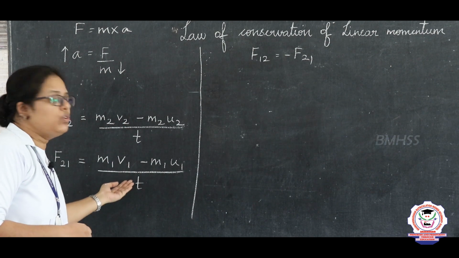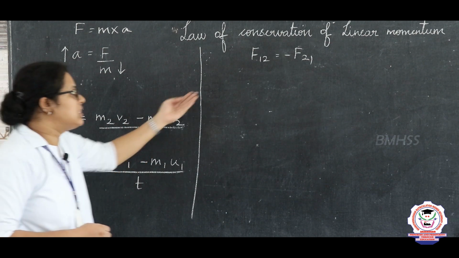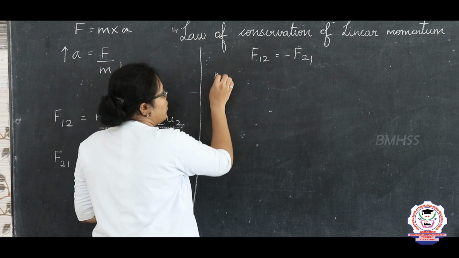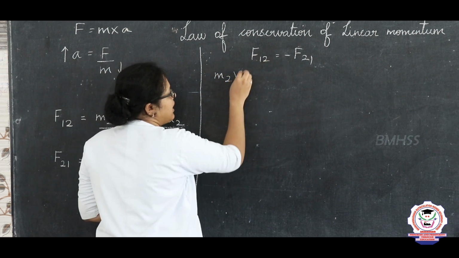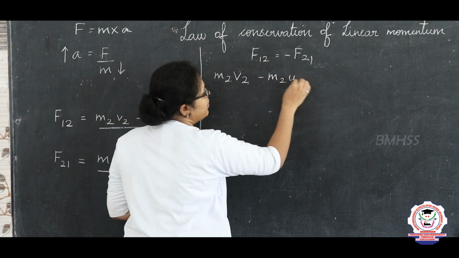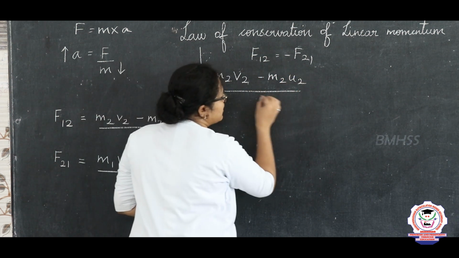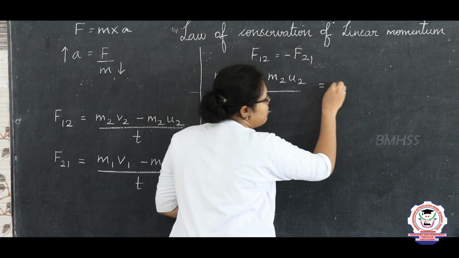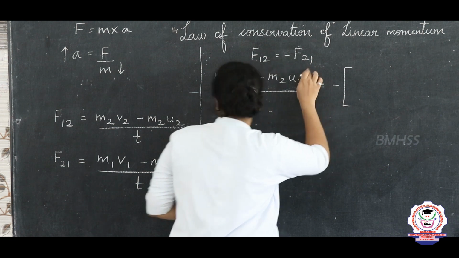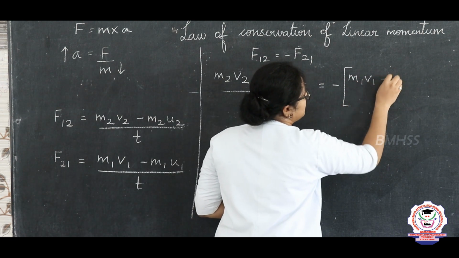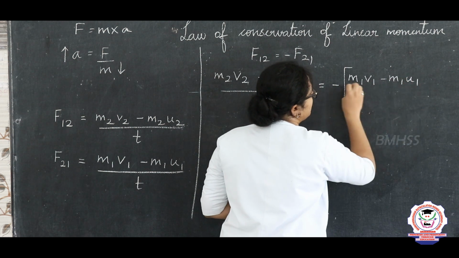Applying these two values of forces in this formula, what will I get? F12 is equal to (m2 v2 minus m2 u2) divided by time, which is equal to, and here I have a minus sign, F21, which is (m1 v1 minus m1 u1) divided by time.